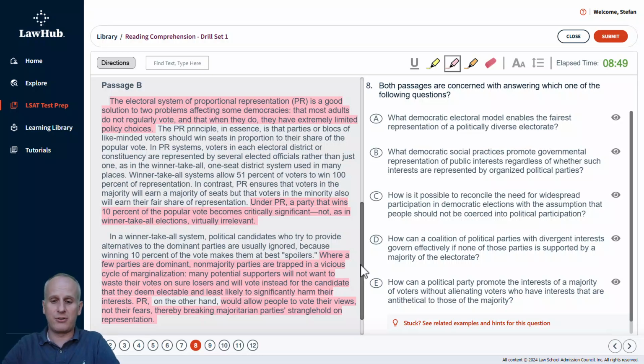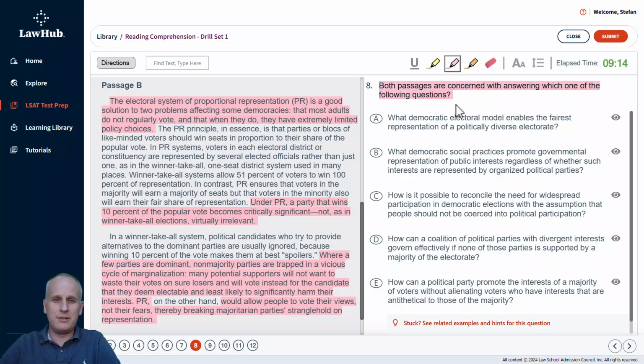And we should have a general idea that Passage A is interested in basically a winner take all convergence of the parties around policy positions. Whereas Passage B says that this proportional representation, or PR, whereby you get minority parties with a little bit more representation, is a better approach. So we've got that in mind as we move to question 8, and we'll highlight the whole thing because we're